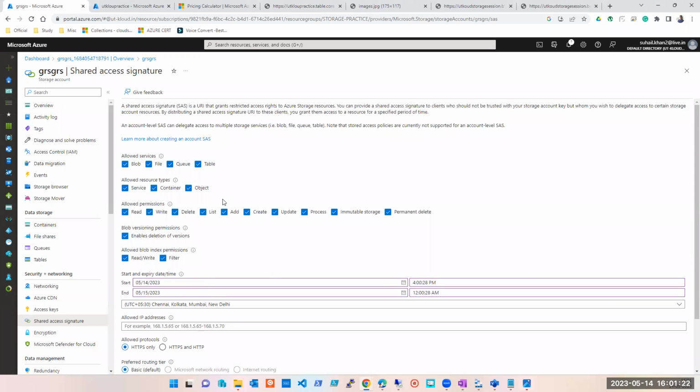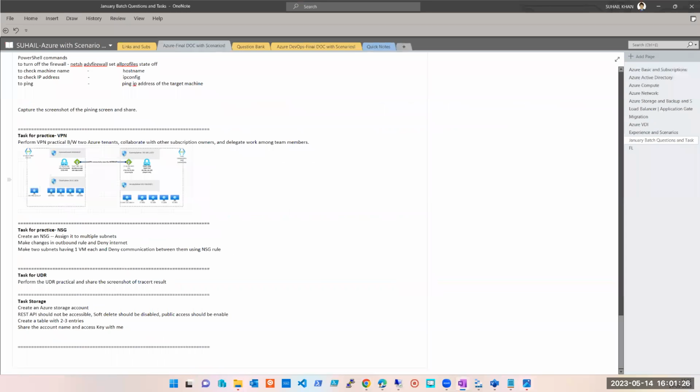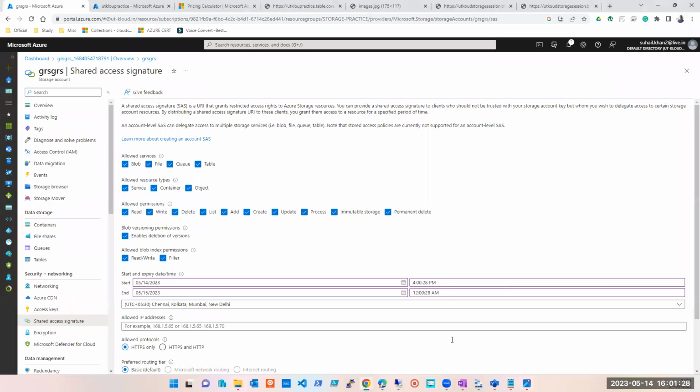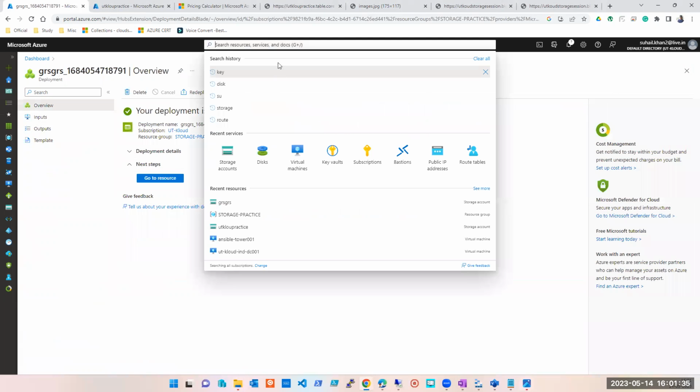Yes, solver. So this should be a detailed answer, the difference between SAS and access key. ये question मैंने already लिख रखा है पहले से ही. But this is very important. They will definitely ask you. Okay. Now let's go back to storage account.